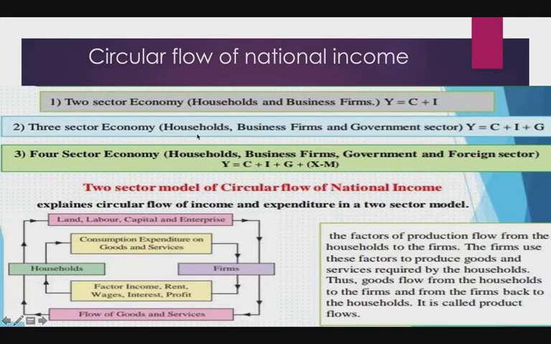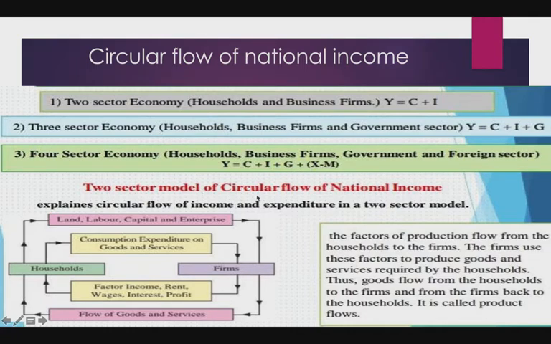Then three sector economy: households, business firm, and government sector. So consumption, investment, and government expenditure. Then four sector economy: households, business firm, government, and foreign sector, meaning net income from abroad.